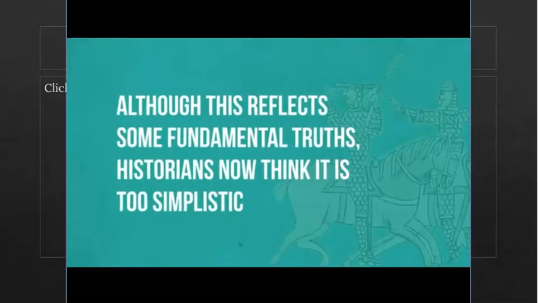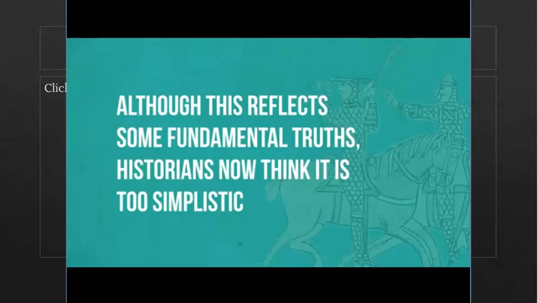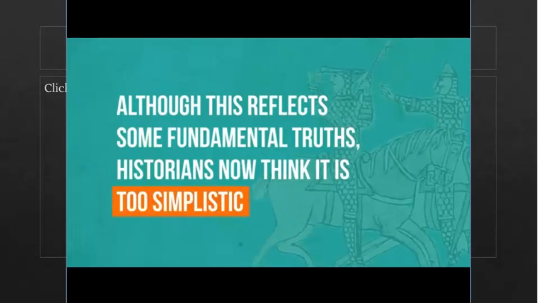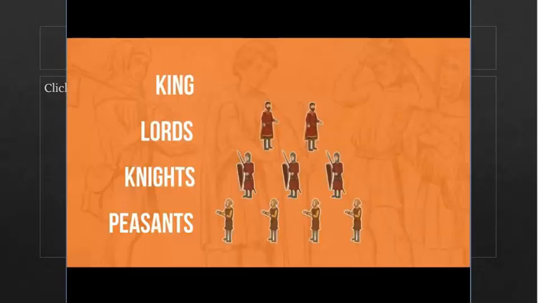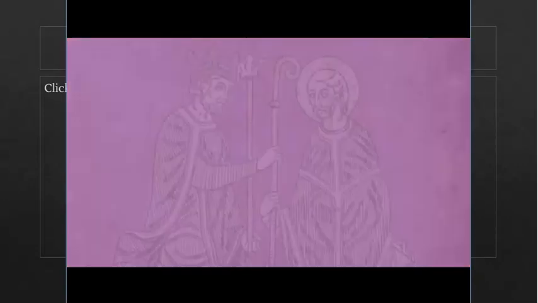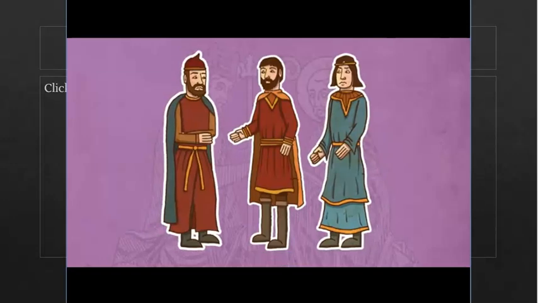Although this model reflects some fundamental truths about how medieval political culture worked, historians now think it is too simplistic to explain what was really going on. For one thing, the pyramid implies that all ties of loyalty were vertical, and that everyone was dependent on someone higher up in the pyramid. In fact, this wasn't always the case. Many feudal relationships were horizontal, among equals.